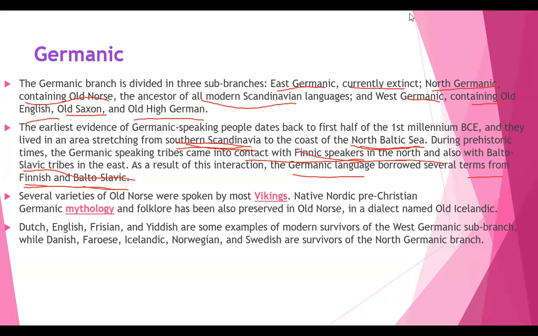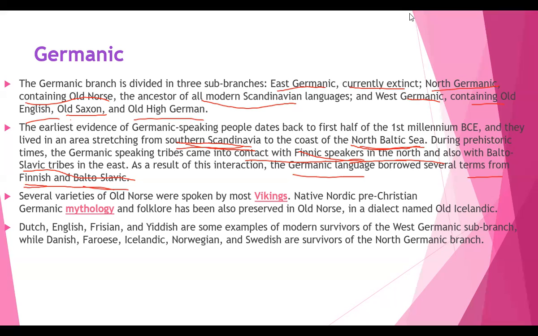In such a way it has gained many other words belonging to those languages. Several varieties of Old Norse were spoken by most Vikings, and native Nordic pre-Christian Germanic mythology and folklore has also been preserved in Old Norse, in a dialect named Old Icelandic. Dutch, English, Frisian, and Yiddish are some examples of modern survivors of the West Germanic subbranch.